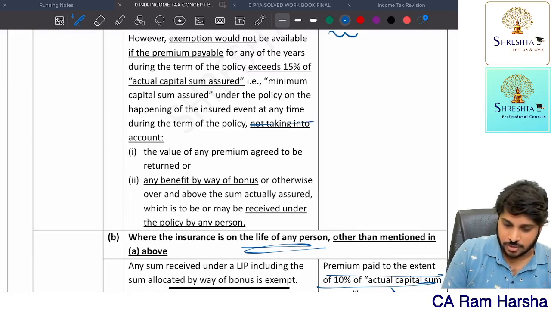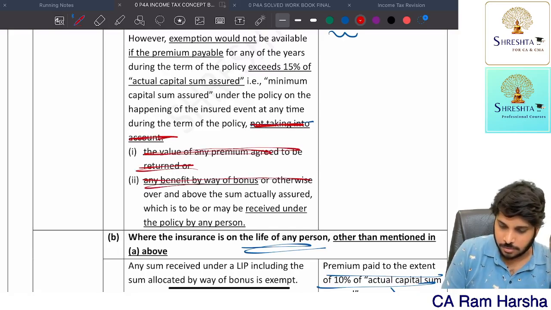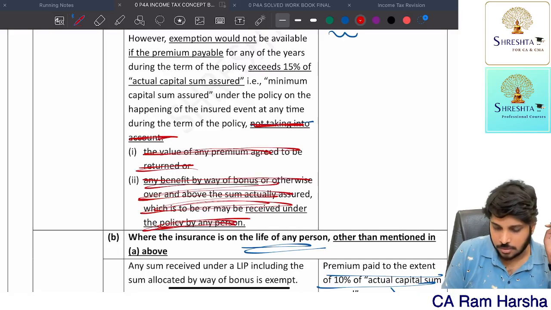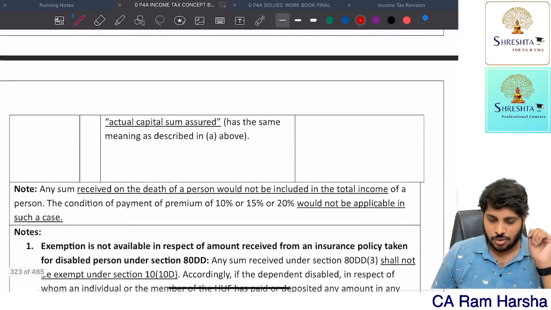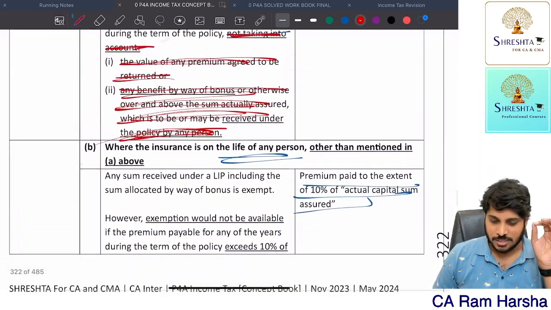Here, at this point you strike off, that is not required. Okay. So this entire thing is here only.